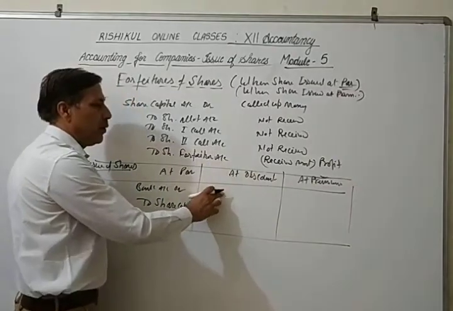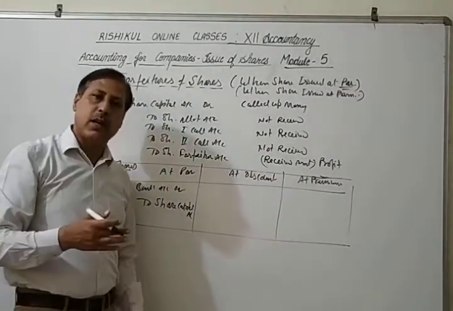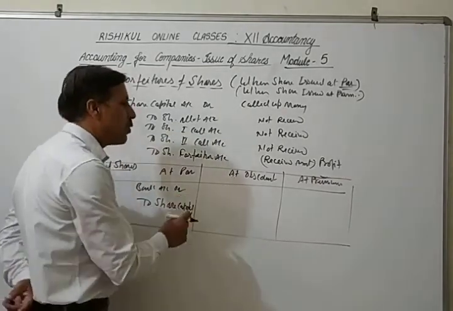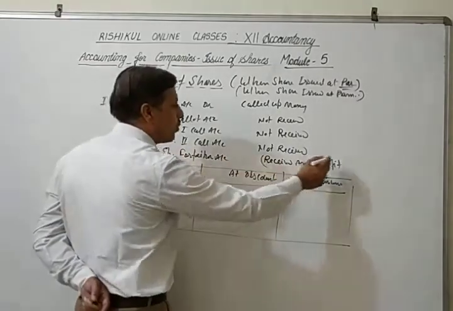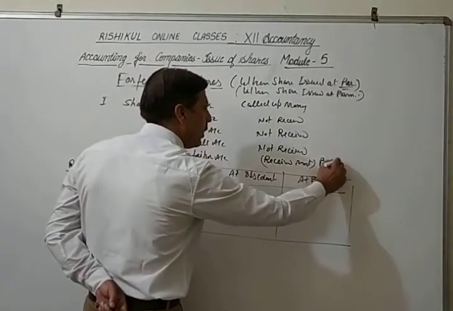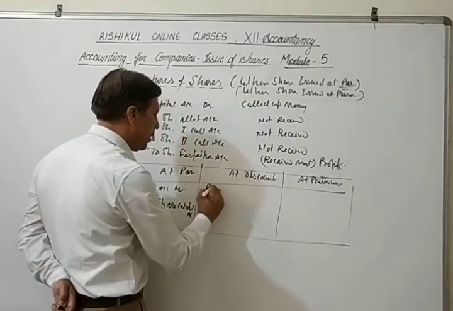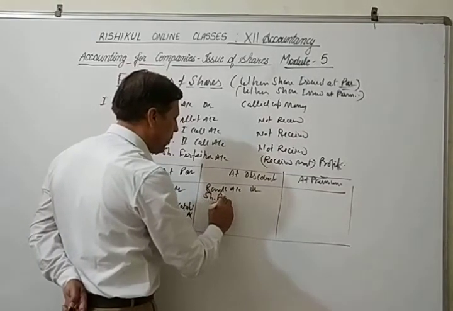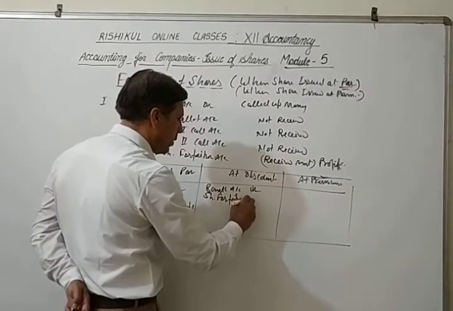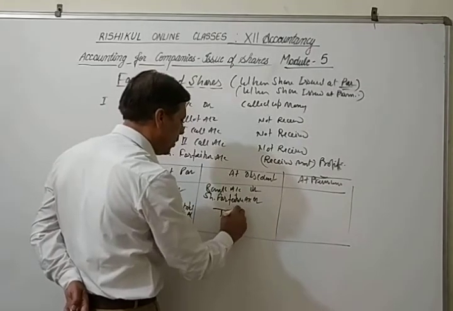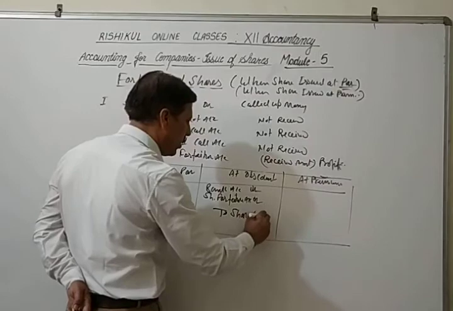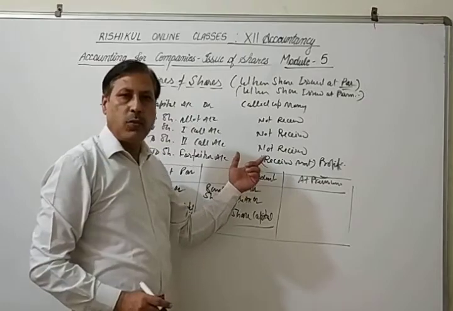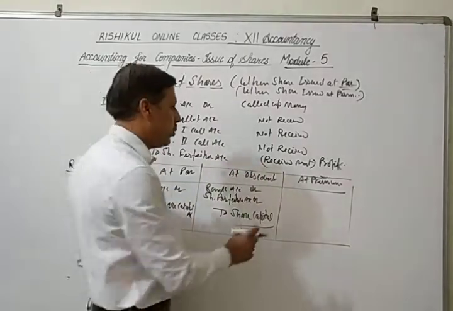Next, discount. When a forfeited share is issued at discount, less than face value, that is discount. And the discount will be given from the profit amount. So in that case, bank account debit, share forfeiture account debit, to share capital. Right?